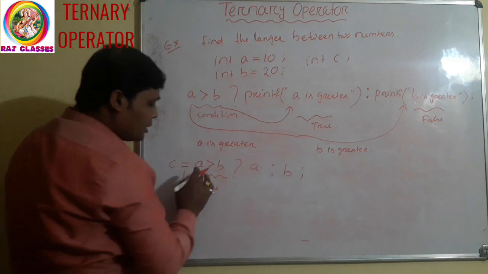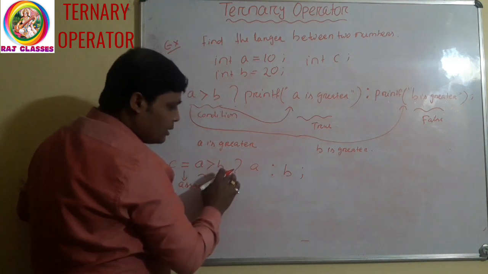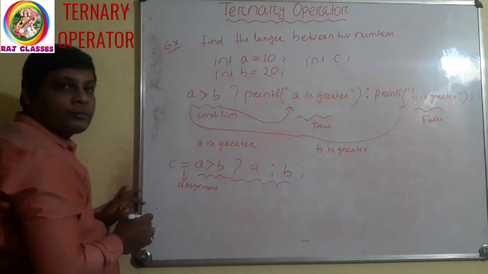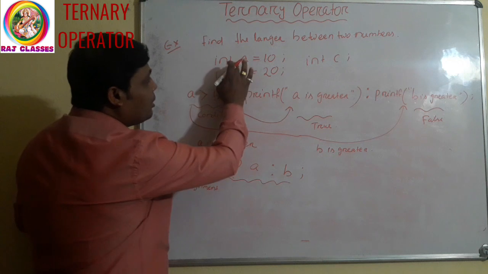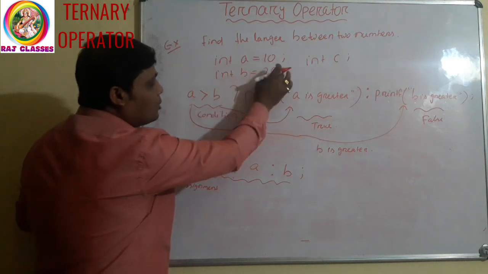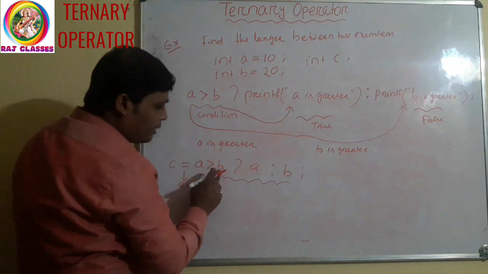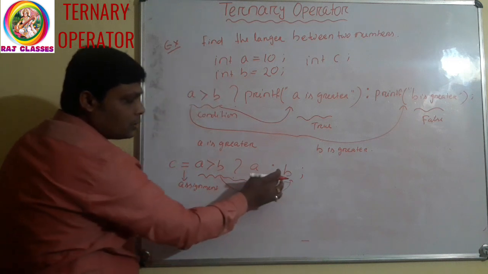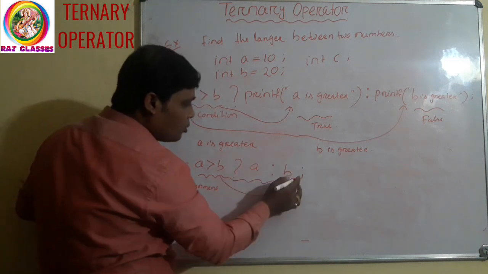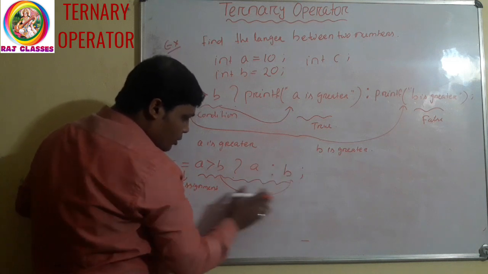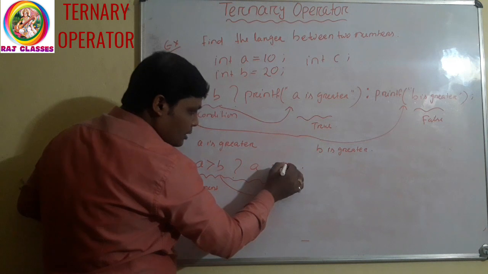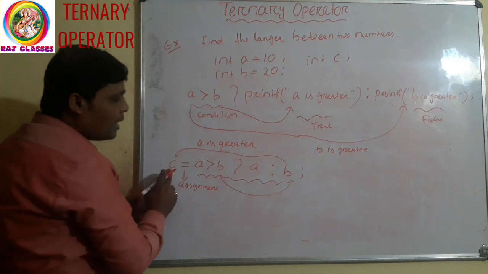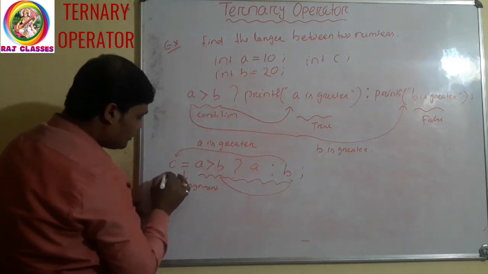So first it will evaluate this A greater than B. There is a question mark, the ternary operator is there, so it will evaluate the total part. Clear? Suppose for this you can see A is 10, B is 20. So 10 greater than 20. Condition is false. It will directly go to the false part, just after the colon. So there is B. So the right side value is B. So it will assign to what? The variable C. So C value will be what?